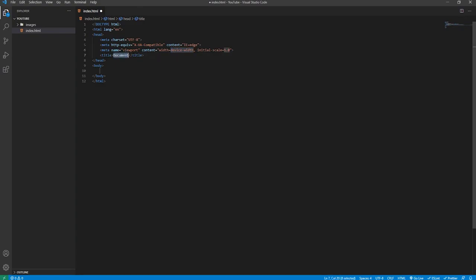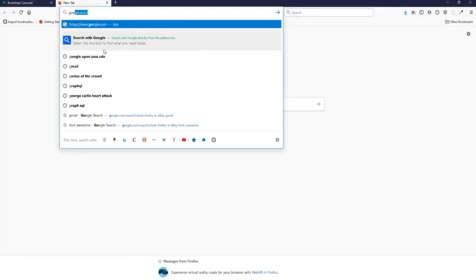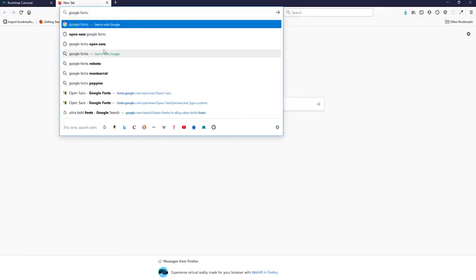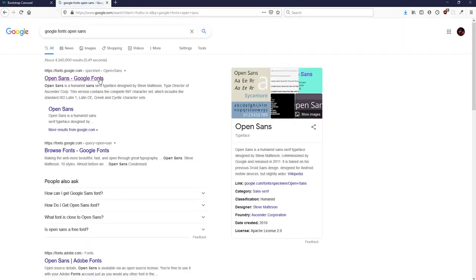We'll change the title. We'll just say Bootstrap Carousel Home Made version. Doesn't really matter. And below that, but still inside the head, we'll create the link to the style sheet, which is very important obviously. We'll have a rel, and we need to say that it's a style sheet, and we'll say the href. We'll call the style sheet styles.css, and we'll need to create a new line in the head, and we'll set a comment. So the comment will say Google Fonts, so we know that all the content below this will be regarding the Google Fonts which we're about to import. So I'll type in Google Fonts Open Sans, because that's the font that I'll be using throughout this tutorial.